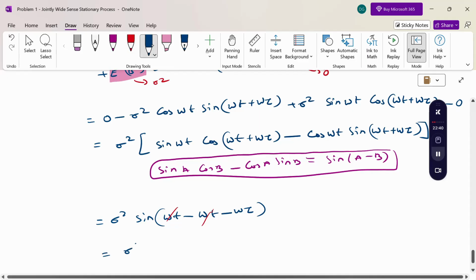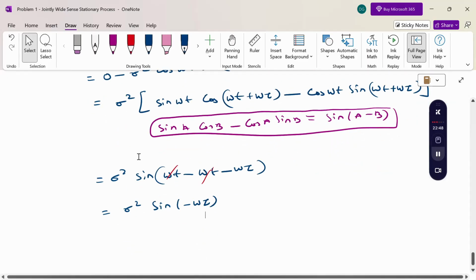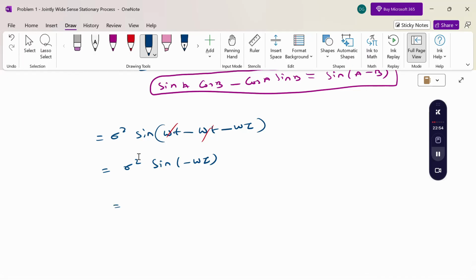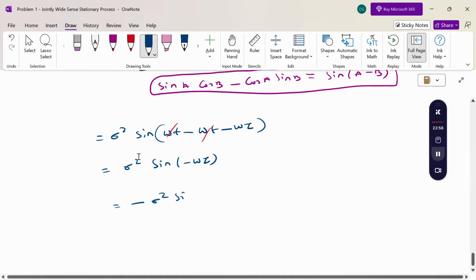Therefore sigma square sin of minus omega tau. Sin of minus x is minus sin x. Therefore minus sigma square sin omega tau.